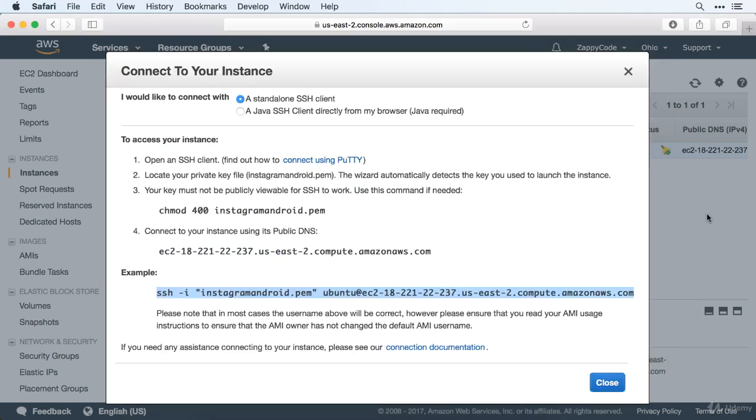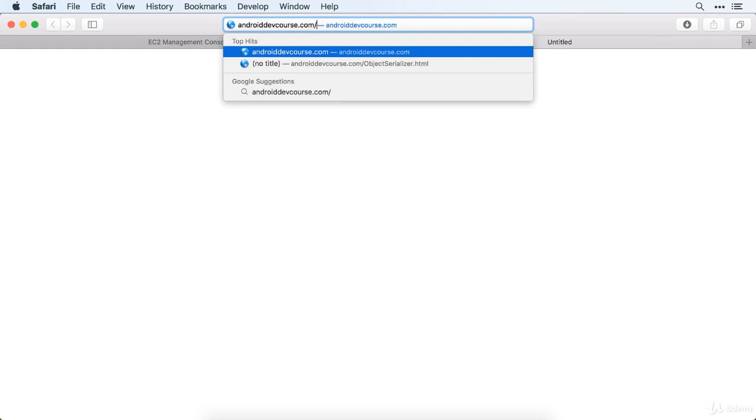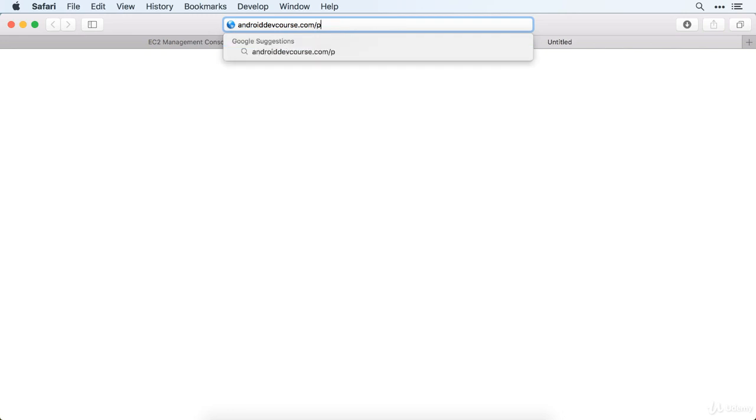There's something else that we've got to go grab. So open up a new tab in your browser, and we need to go and get something from Rob's website. So we're going to go to androiddevcourse.com, and then we're going to type lowercase parseproject.zip, and just go ahead and hit enter on that. That should prompt a download to your computer. So this is just an Android Studio project that's a starting point for you to move forward with.